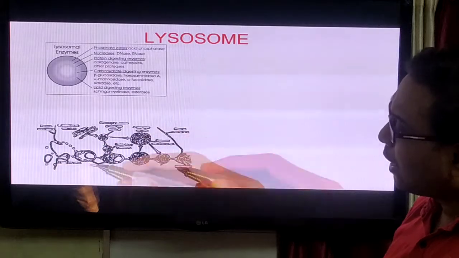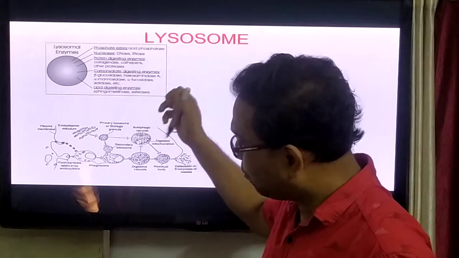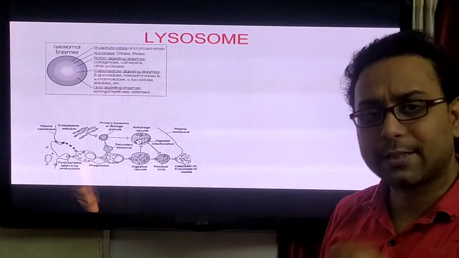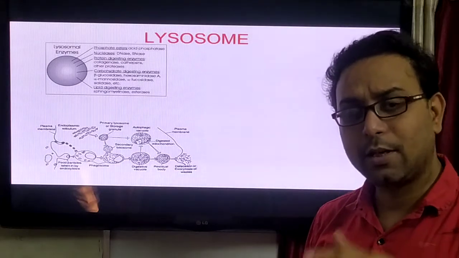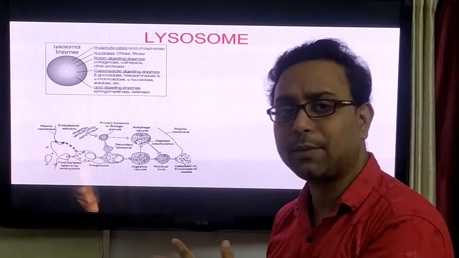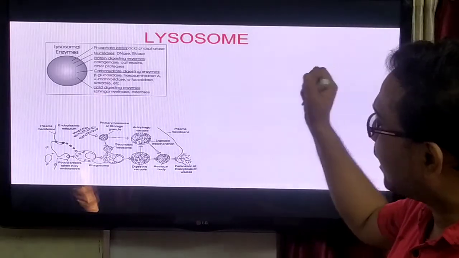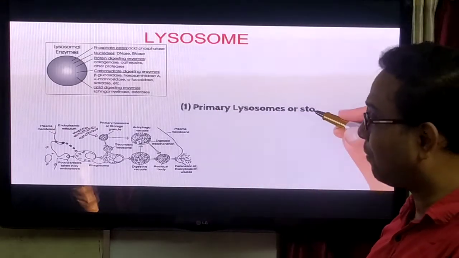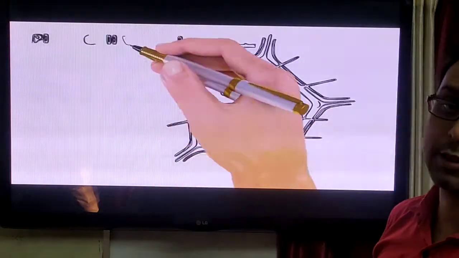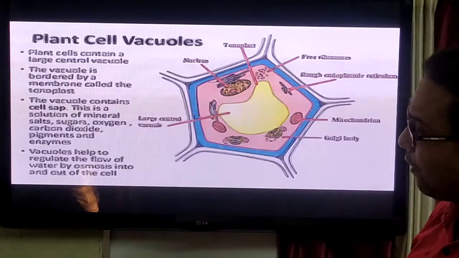So, when some bacteria enter the cell, the lysosome engulfs these bacteria and digests them, and some particles are not digested. Those are called residual bodies. These are thrown out from the cell by the process of exocytosis. This is the lysosome, called the suicidal bag, and it is known for its important function, the protection of the cell. Now discuss the structure of the plant cell vacuole.